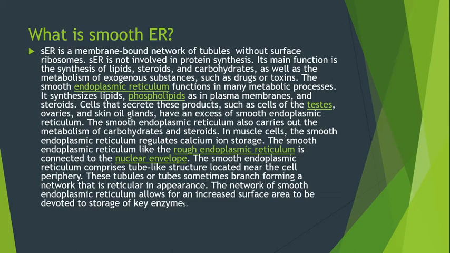The smooth endoplasmic reticulum, like the rough endoplasmic reticulum, is connected to the nuclear envelope. The smooth endoplasmic reticulum comprises tube-like structures located near the cell periphery. These tubules or tubes sometimes branch, forming a network that is reticular in appearance. The network of smooth endoplasmic reticulum allows for an increased surface area to be devoted to storage of key enzymes.